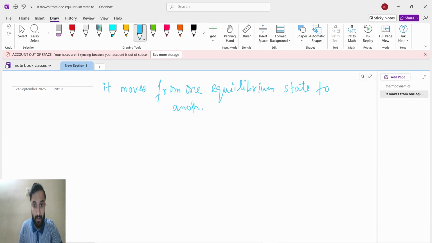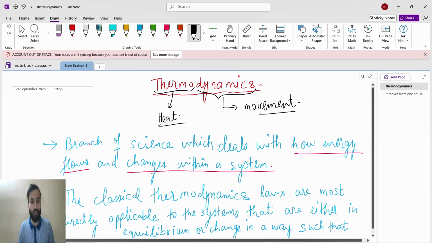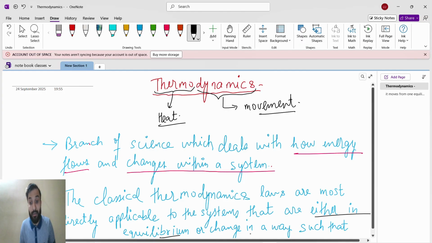Okay, this is the classical thermodynamics law. What does it say? It is most directly applicable. Where is it directly applicable? To systems that are either in equilibrium or in change. How?